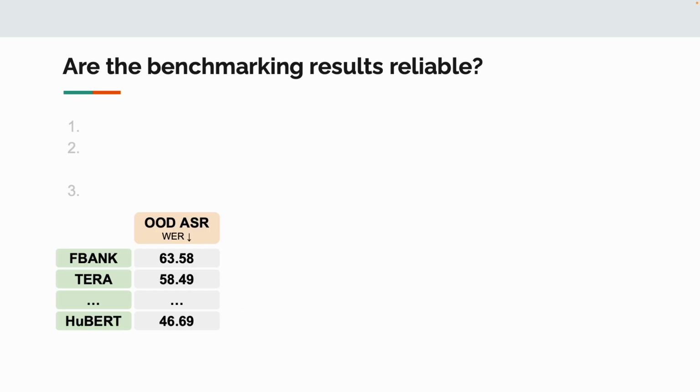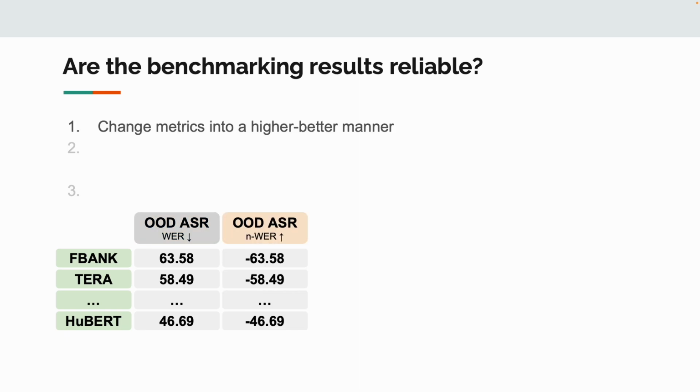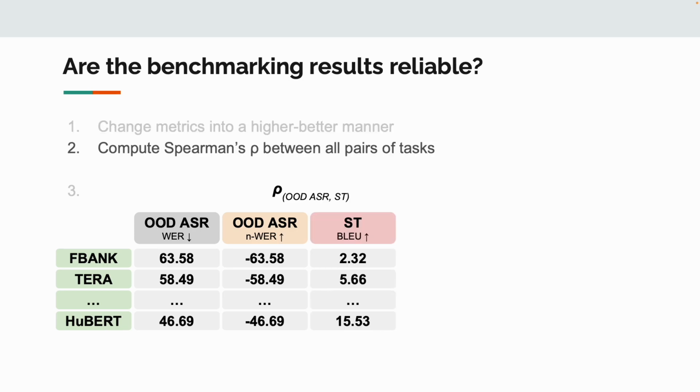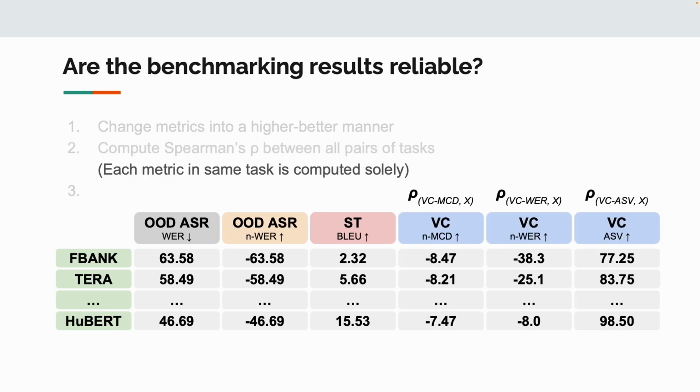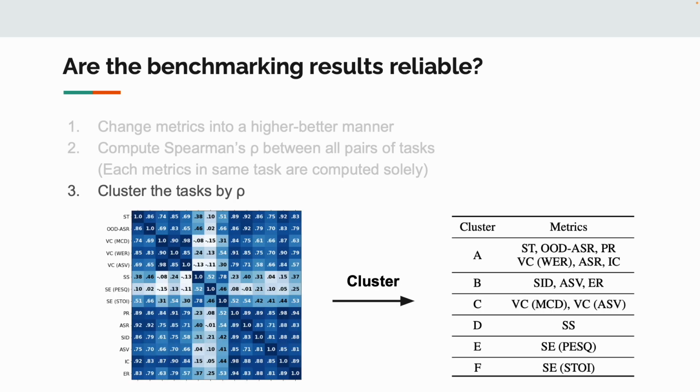We analyze the correlation between tasks in the following 3 steps. First, we change the performance metrics into a higher-is-better manner. Next, we compute the Spearman's rank correlation coefficient between each pair of tasks based on the performance. If a task is evaluated by multiple metrics, we compute each of them separately, since they evaluate the performance from different perspectives. We visualize the correlation using a heat map